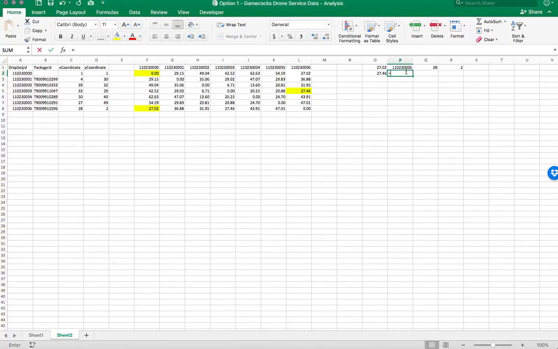27.46. The corresponding ID is this. The corresponding x-axis for 3 is this, and for y is this. So this is the second location where I'll be reaching once I start delivering my packages. So when I'm on this row, that is, I'm on this drop sequence ID 3, the next step would be to search for the corresponding drop sequence ID in the first row. So this is where I reach here.